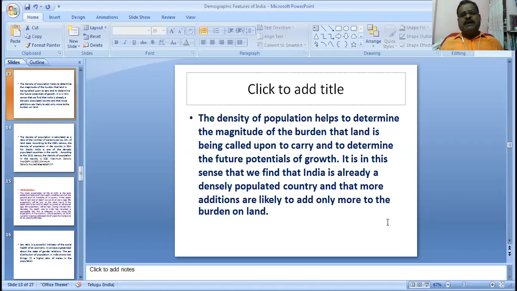The density of population helps to determine the magnitude of the burden that land is being called upon to carry and to determine the future potential of growth. It is in this sense that we find that India is already a densely populated country and that more additions are likely to add only more to the burden on land.